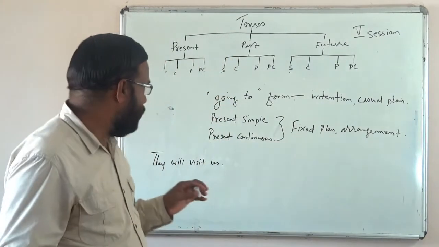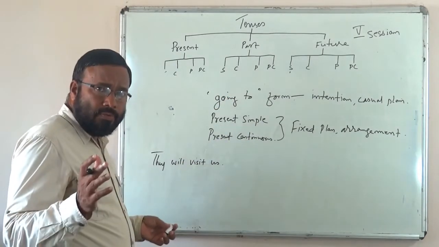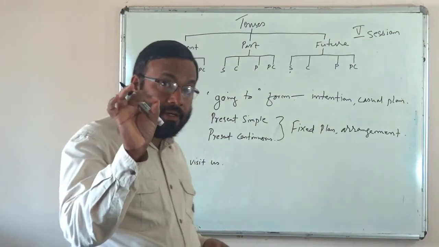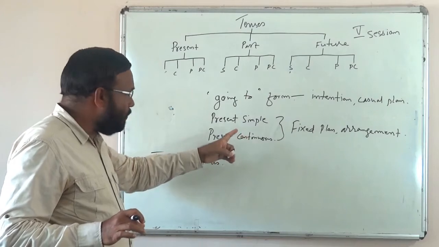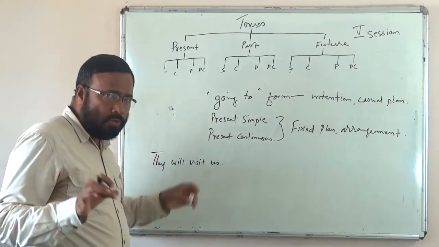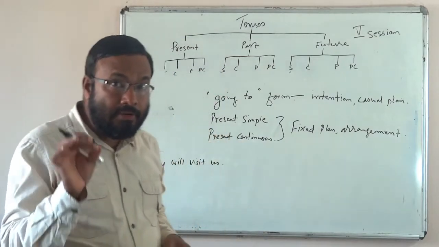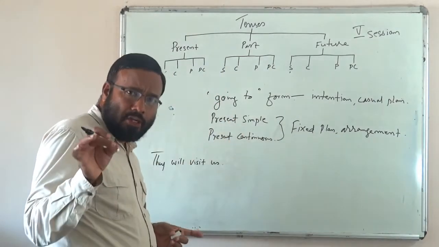Okay, right. So with the help of this also we can speak of future time and future actions, but there is some slight difference. You must note that this going to form, and using simple present or present continuous for showing future action, is somewhat informal, and very often this expression is somewhat colloquial also.